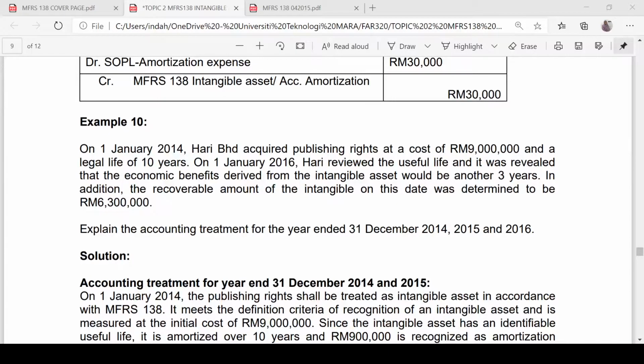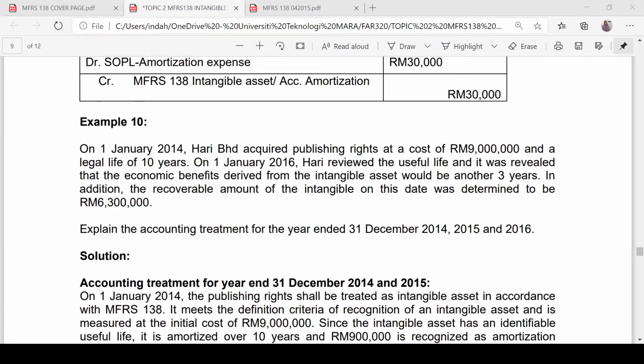So let's look at another example. Example 10. On 1st January 2014, Hari Berhad acquired publishing rights at a cost of 9 million and a legal life of 10 years. On 1st January 2016, Hari reviewed the useful life, and it was revealed that the economic benefits derived from the intangible asset would be another 3 years. In addition, the recoverable amount of the intangible asset on this date was determined to be 6.3 million. Explain the accounting treatment for year ended 31st December 2014, 2015, and 2016.